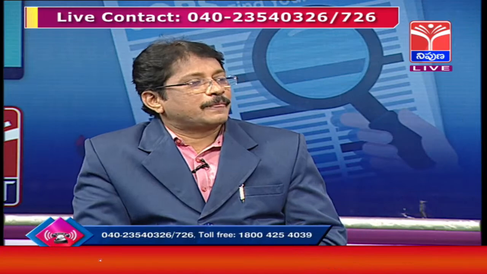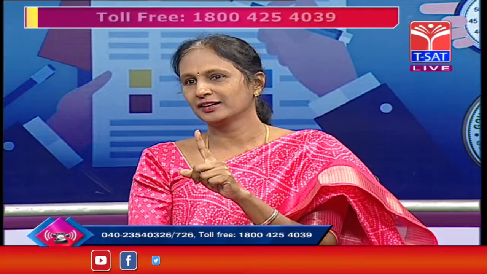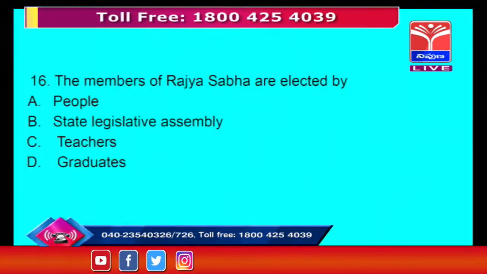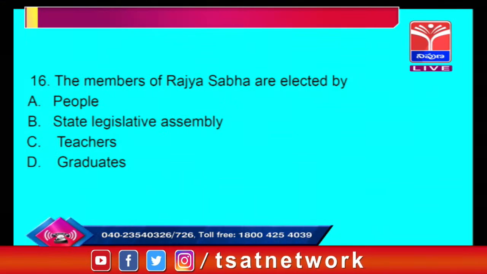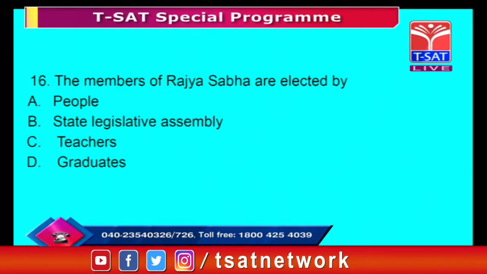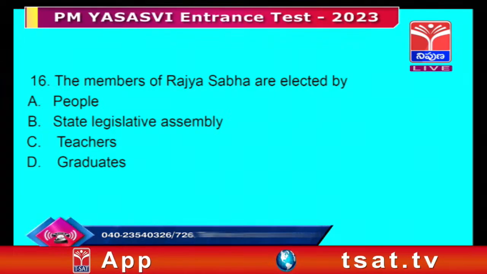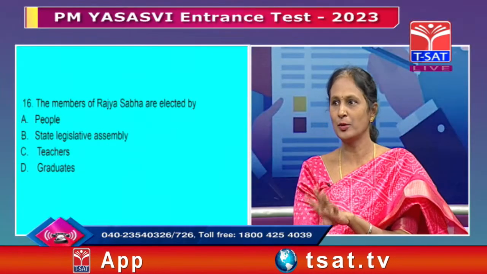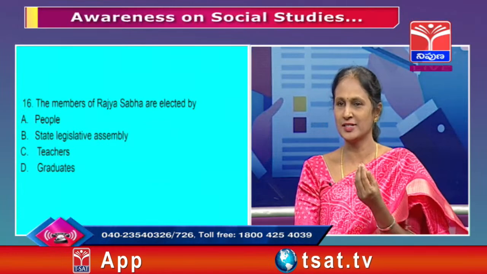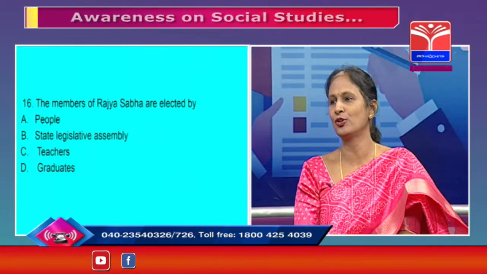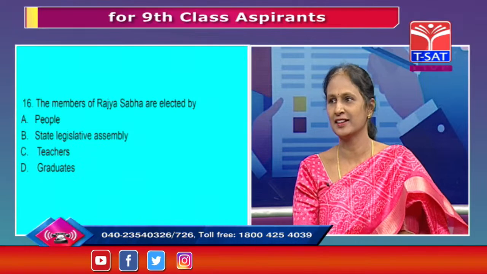Look at the distractors again, it's confusing. Here, "members of the Rajya Sabha" - students will know it is Parliament. Rajya Sabha is one of the houses of Parliament. But those who do not know that Rajya Sabha gives representation to the states will think it is only members of Parliament. So there is a chance that they can opt for option A.